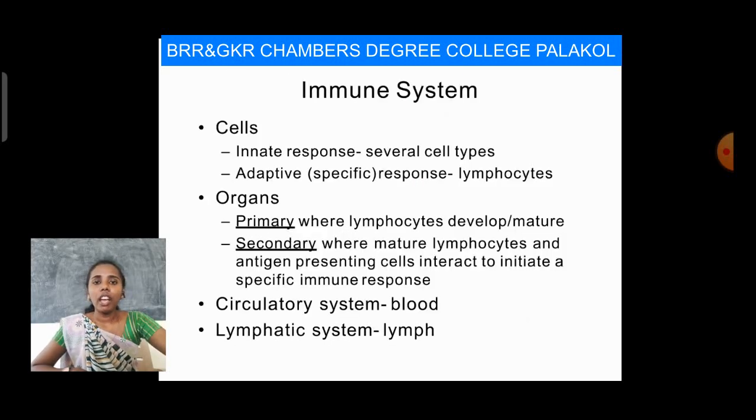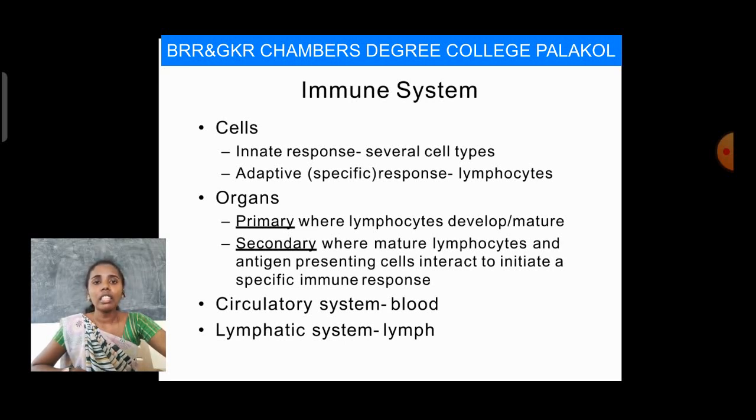Coming to the immune system, we have cells and organs. These cells give the innate response, and several cell types are present. Others give the adaptive response, the lymphocytes.